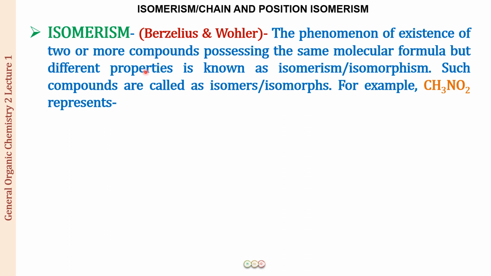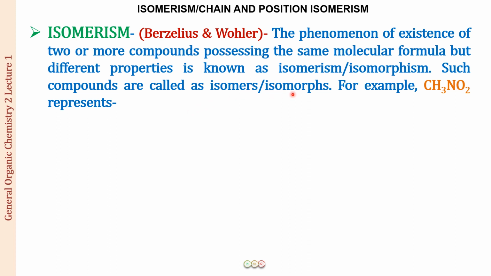Either the physical properties are different, or the chemical properties are different, or both of them can be different. Such a phenomenon is called isomerism, and such compounds are called isomers.